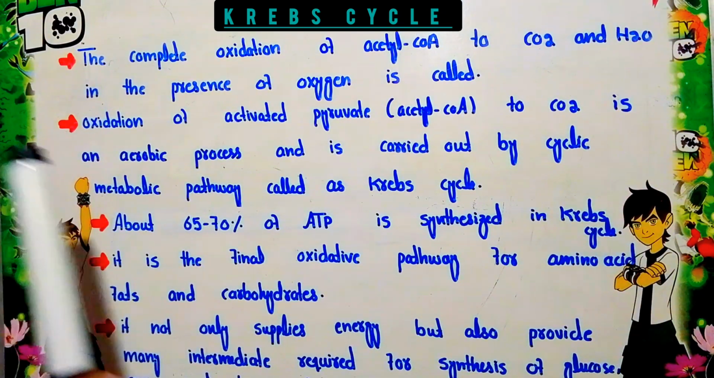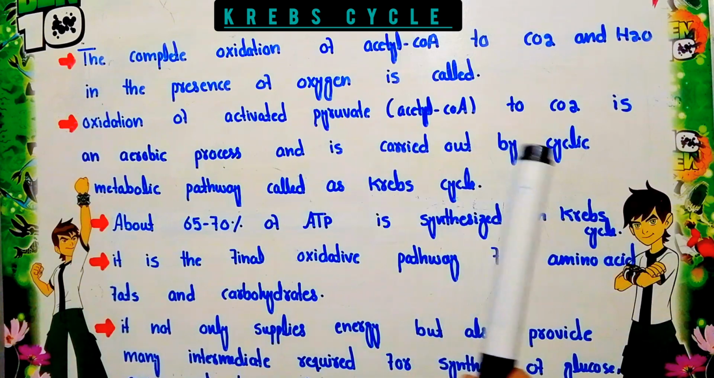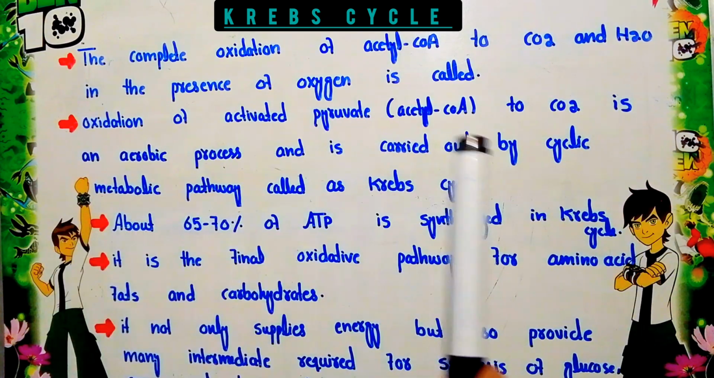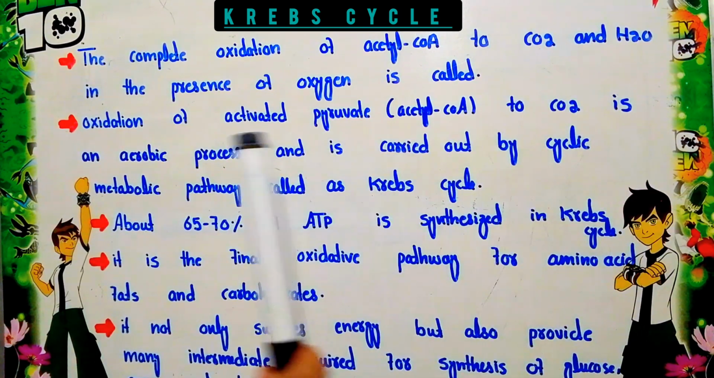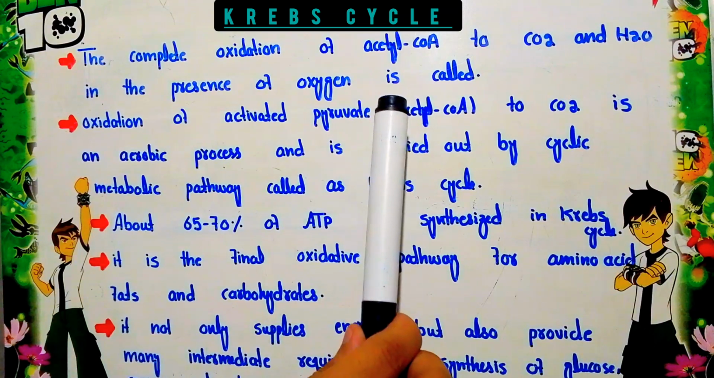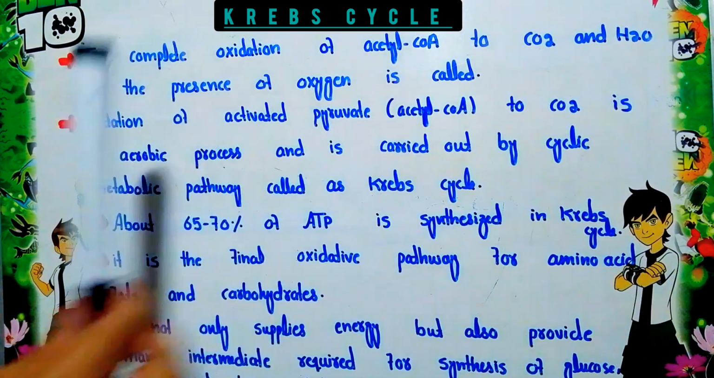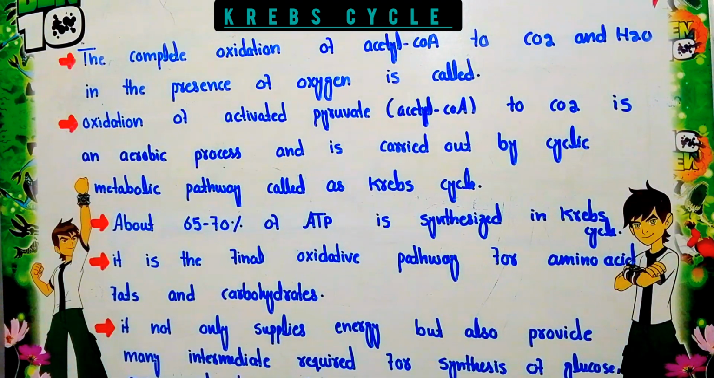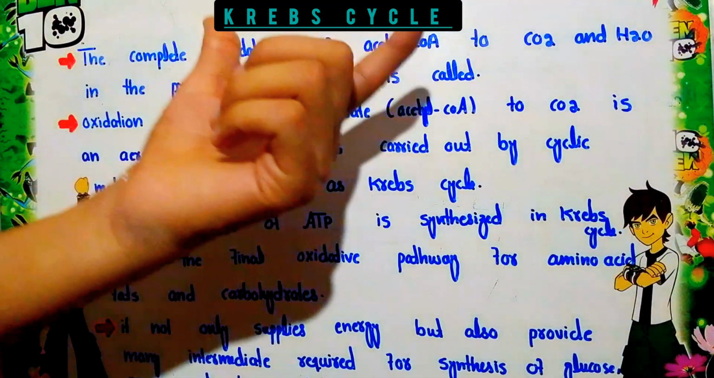That is the first point. The second point is that this occurs in a cyclic metabolic pathway. Through this cyclic metabolic pathway the acetyl coenzyme A is converted into carbon dioxide and water molecules along with the production of ATP. This cyclic metabolic pathway is known as the Krebs cycle. Now here are some points related to the Krebs cycle.